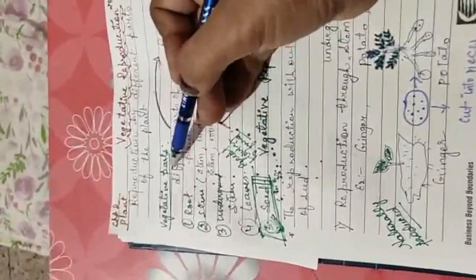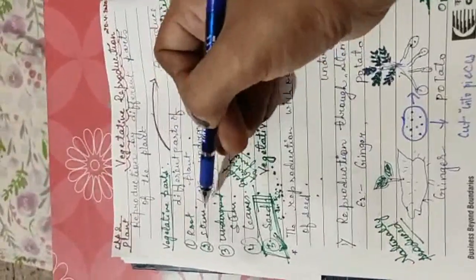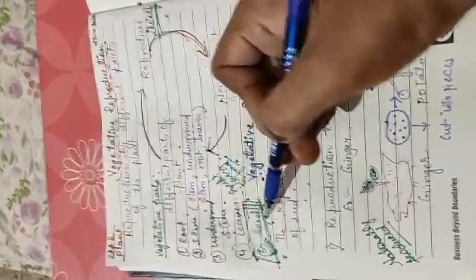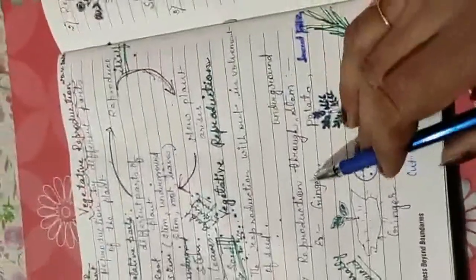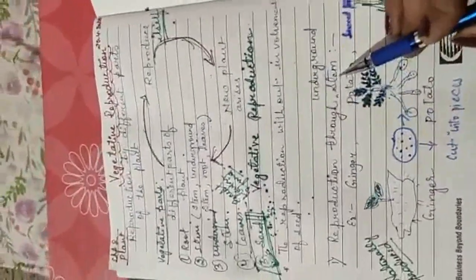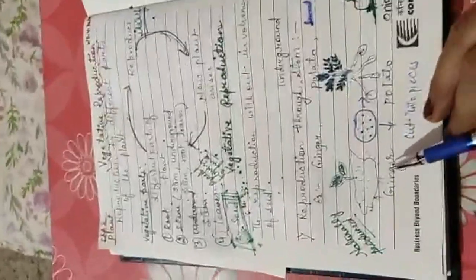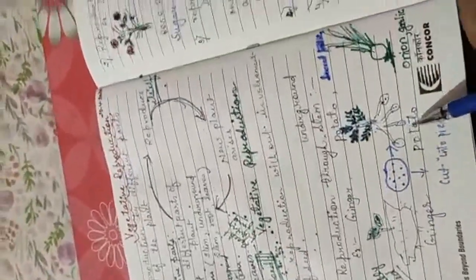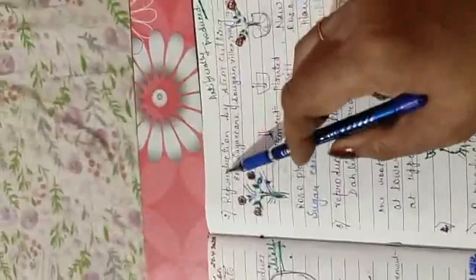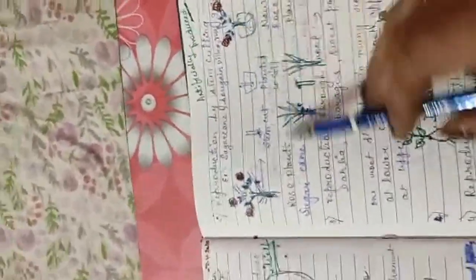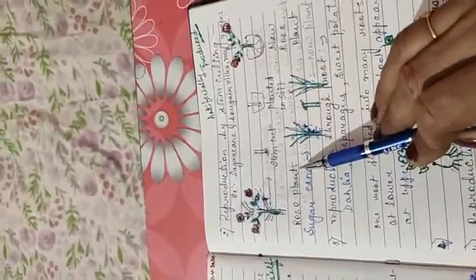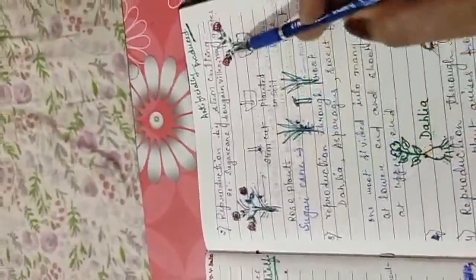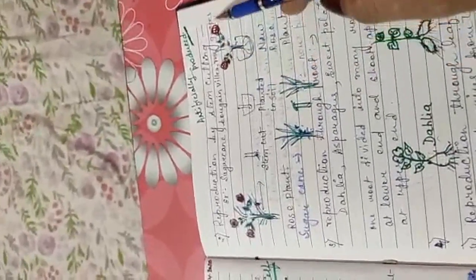Now first recall the whole point. What are the vegetative parts? I have told you: root, stem, underground stem, leaves. Seed is not included in vegetative reproduction. The first one, reproduction through stem. The examples I have already discussed: ginger, potato, onion, garlic. Second is reproduction by stem cutting. By stem cutting, the main example is the rose plant, and second is sugarcane. Also bougainvillea and grapes.